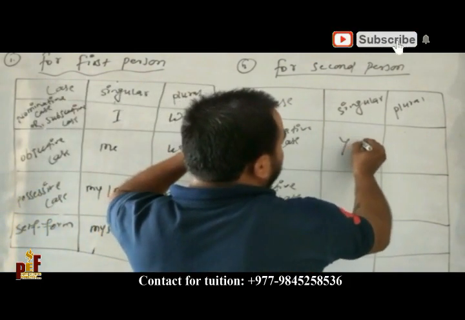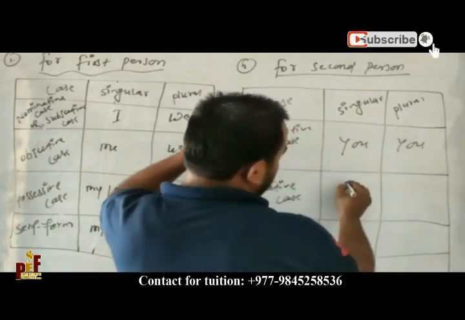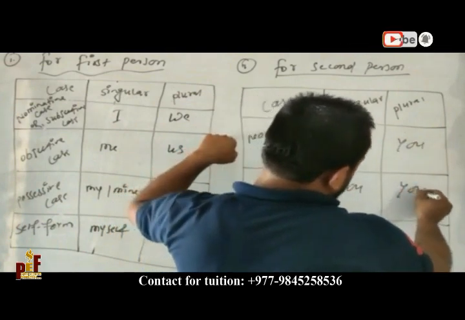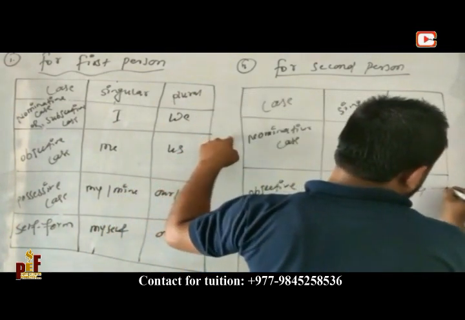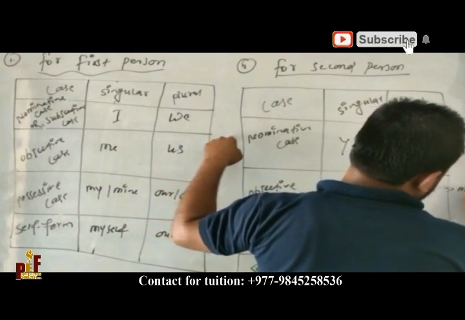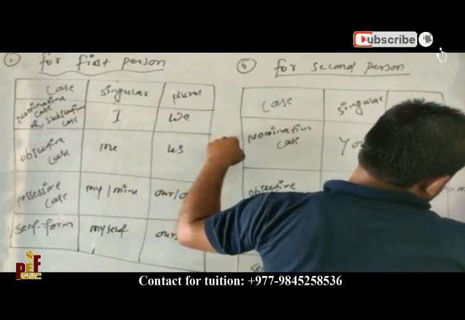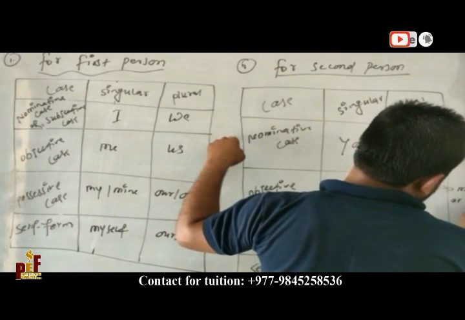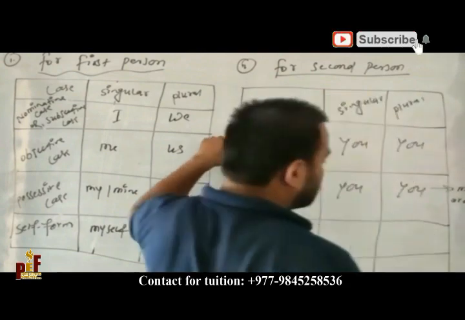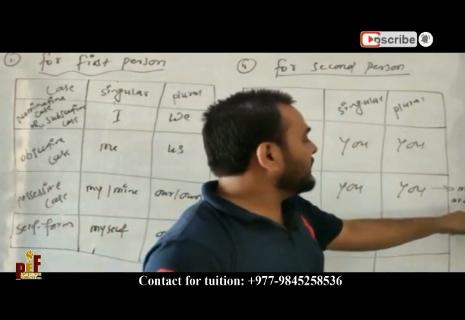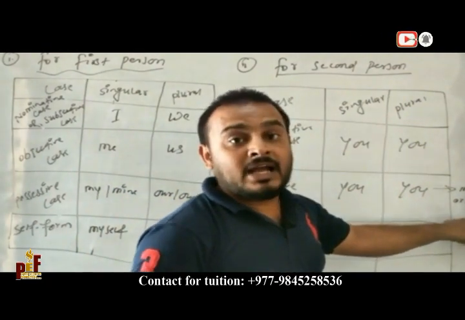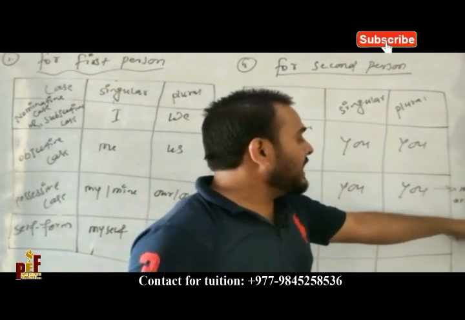Here, for the second person, it is you, and a dash here, in the middle or at last. When you are using it, I'll explain why I have written this.